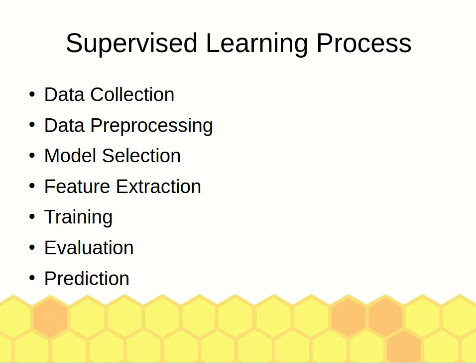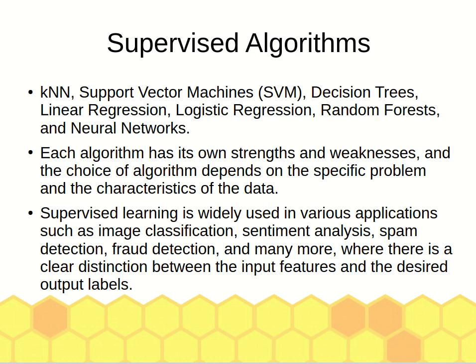So there are many supervised learning algorithms available that can be used to make predictions. For example, we have KNN, SVM, support vector machine. We have decision tree, linear regression, logistic regression, random forest, and there are many other algorithms available, but these are some of the more popular, classic supervised learning algorithms.